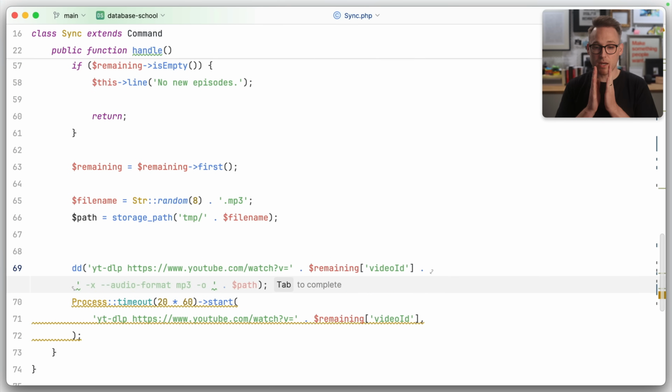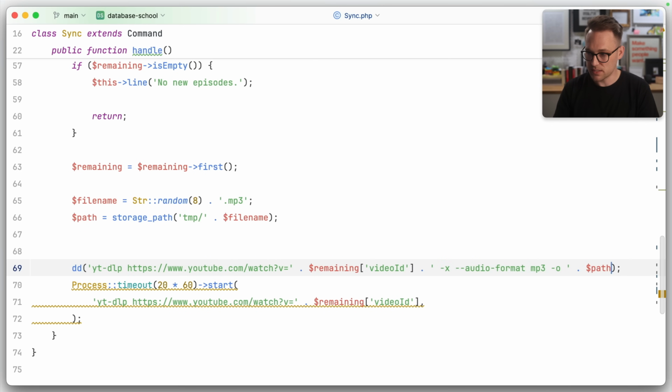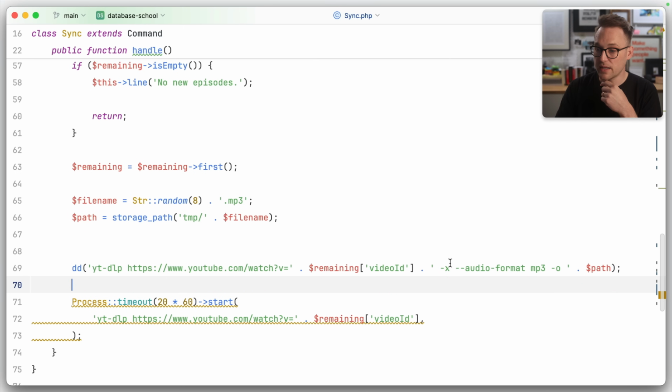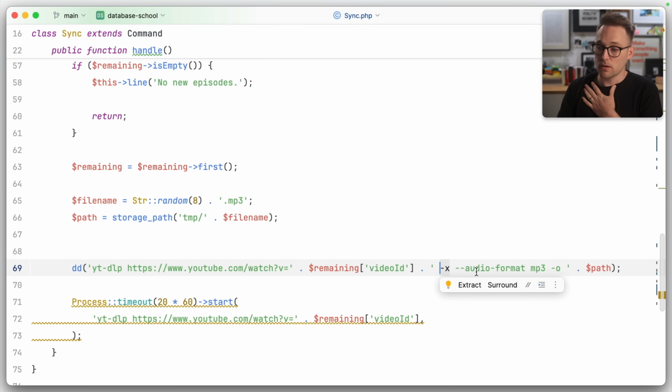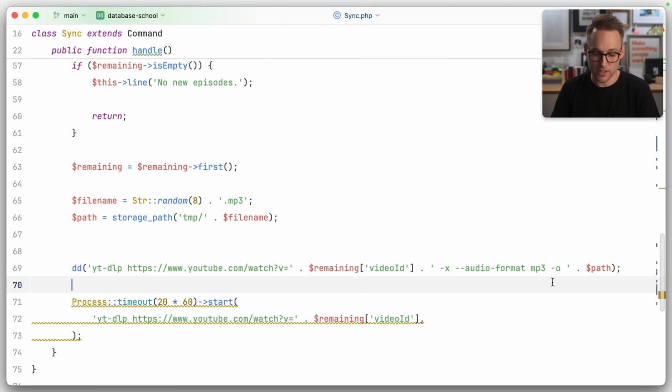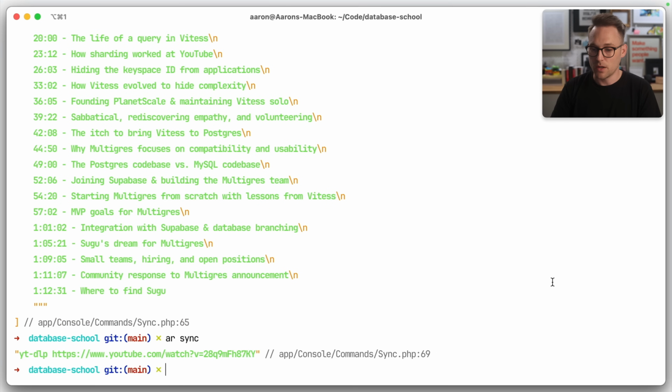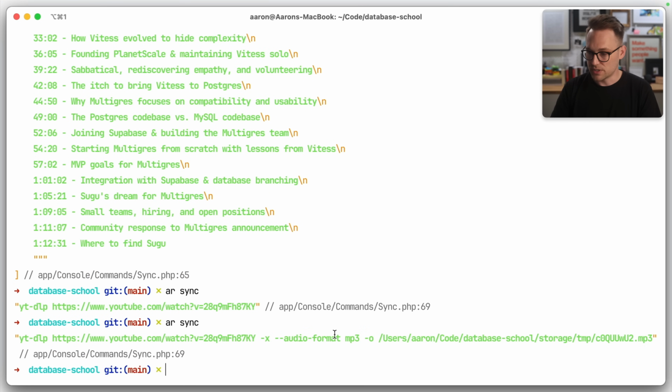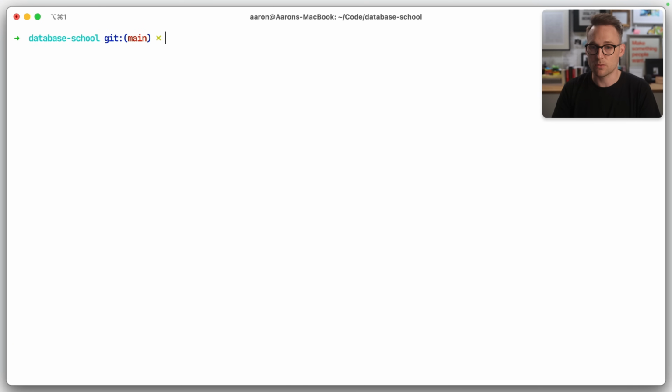Now, we have a couple of options here, and I think Copilot has gotten it right. Yeah, let's see if that is actually right. So I know that X is extract audio, and the audio format is MP3, and the output is path. So frankly, I think that got that exactly right. If we do sync again, we'll see, yeah. And then while we're out here, let's just run it and see what happens.